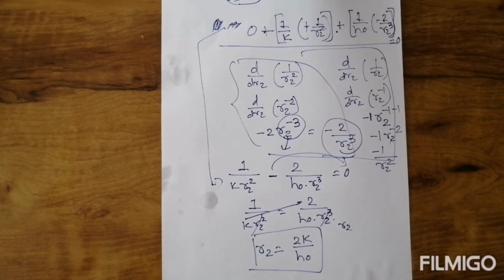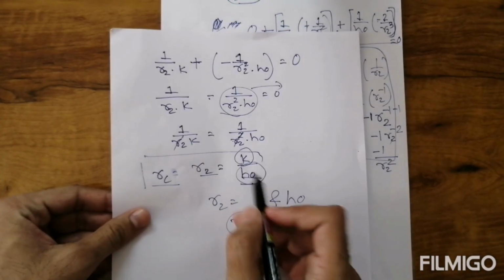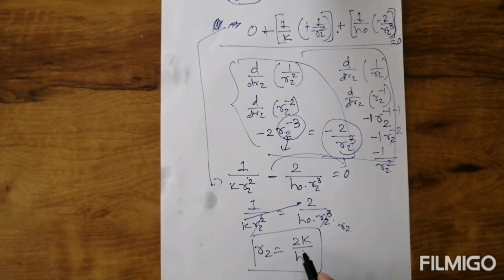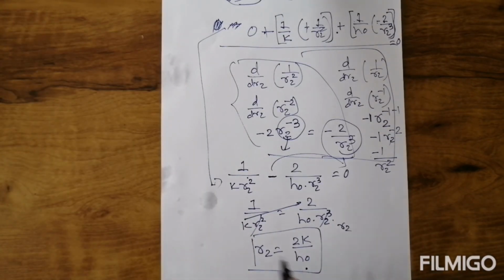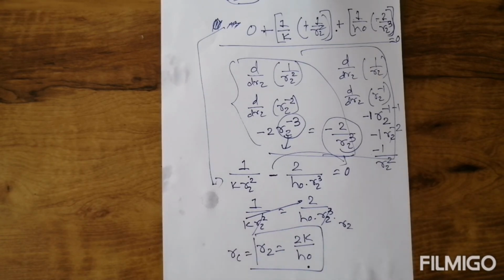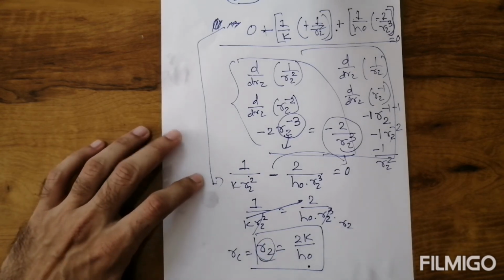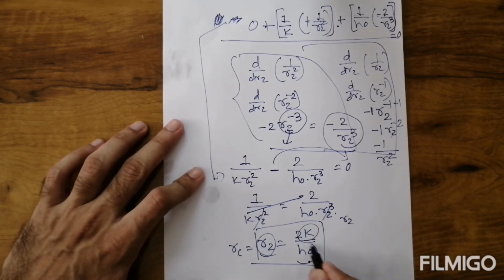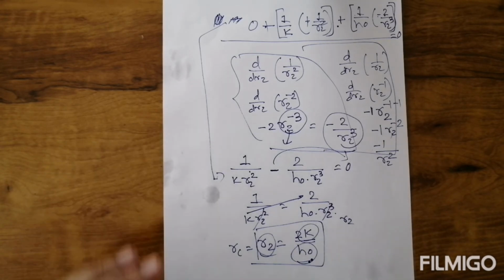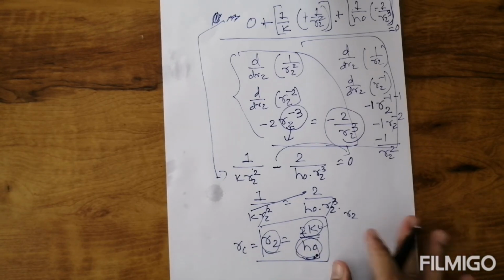We already derived the cylinder equation. The cylinder equation is what? k by h0 only. Now the sphere equation is twice k by h0. We can also call it the critical radius. In a similar way, from that equation, r2 depends on the thermal conductivity and the heat transfer coefficient, and it is independent of r1. It does not depend on r1, only on the value of the thermal conductivity and heat transfer coefficient.